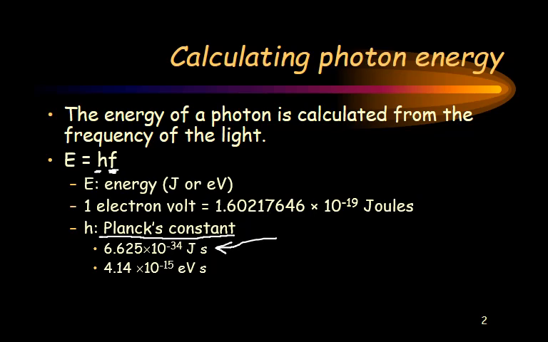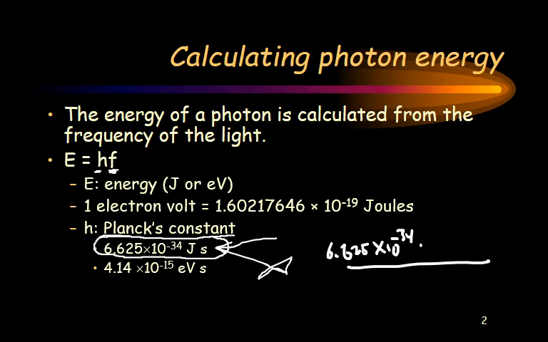Now, on your IB equation sheet, they give you this one. They do not give you the electron volt seconds one. So it's important to be able to go from one to the other. You can convert joule seconds to electron volt seconds. You have 6.625 times 10 to the negative 34th joule seconds, and we know that 1.602 times 10 to the negative 19th joules is equal to 1 electron volt.